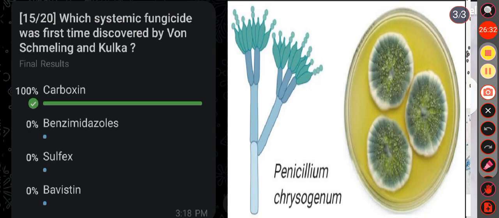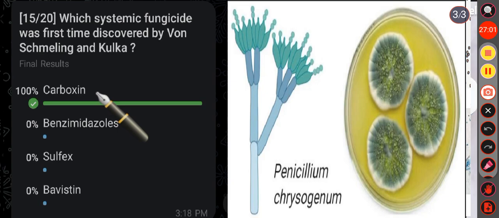Okay. Then next question, which systemic fungicide was first time discovered by von Smelling and Kolka? Option A, carboxin, option B, benzimidazole, option C, sulfax, option D, bavistin. Here the correct answer is option A, that is carboxin.